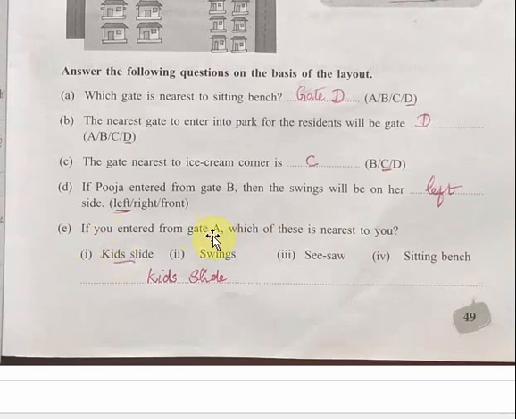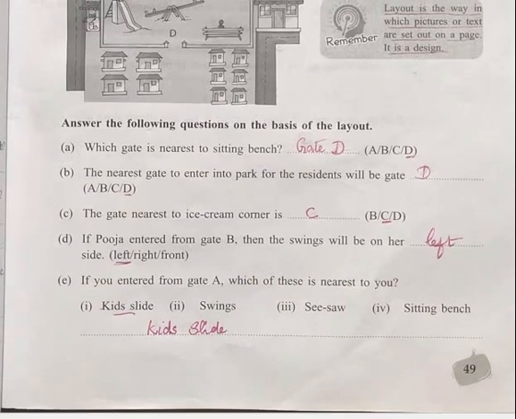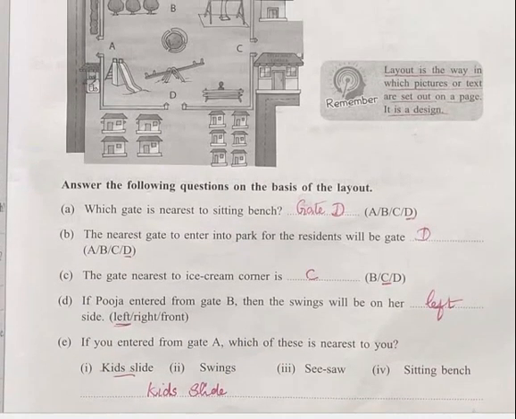If you entered from gate A, which of these is nearest to you? So look at that. If you entered from gate A, where is gate A? Which of these is nearest to you? What are the options given?